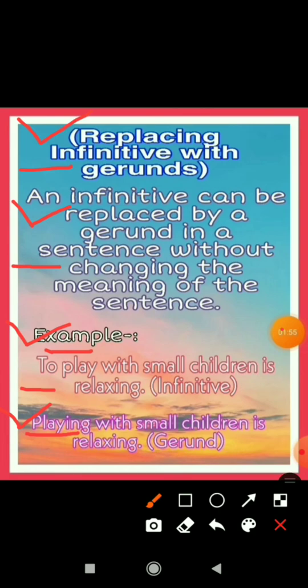So these were finite verbs, non-finite verbs, and the types of non-finite verbs which I have explained to you. I hope everything is clear to all of you.